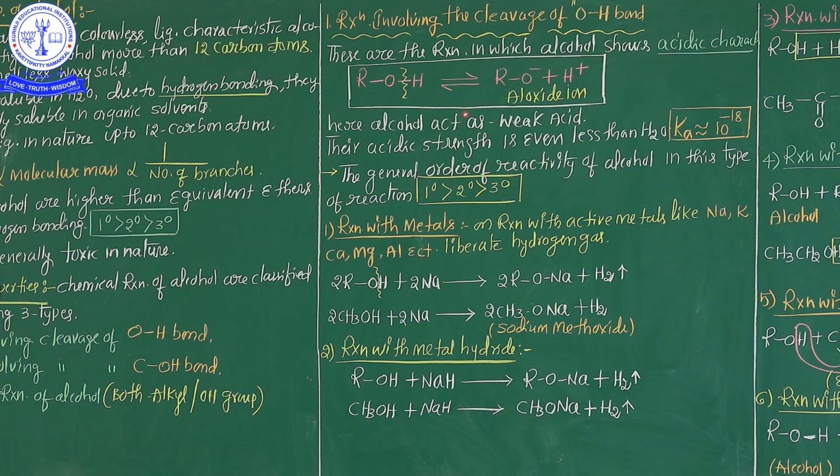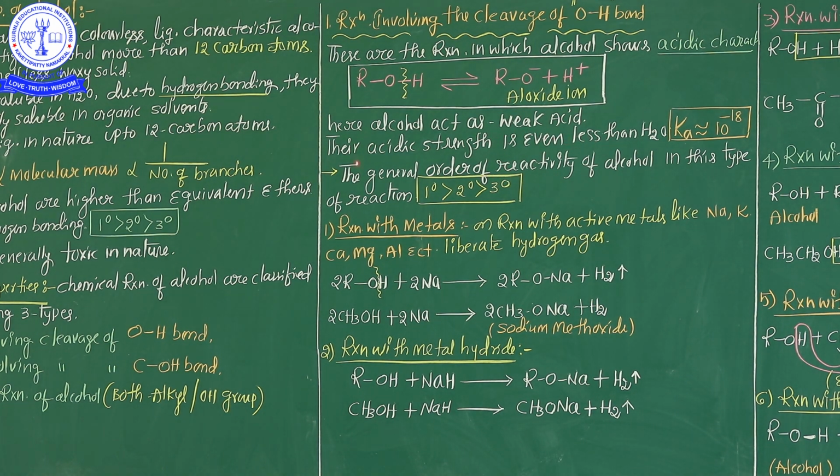Alcohol also shows acidic character, but its acidic strength is even less than the water molecule. See here, Ka is approximately 10 to the power of minus 18. So alcohol involving the cleavage of the OH bond acts as a very weak acid.